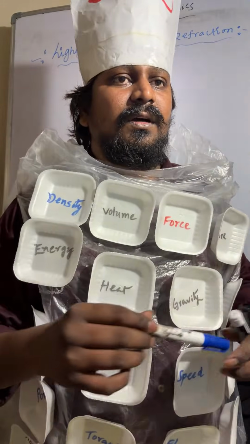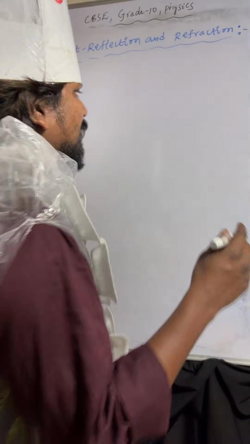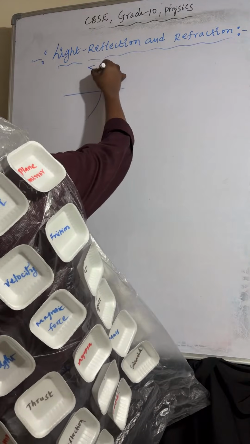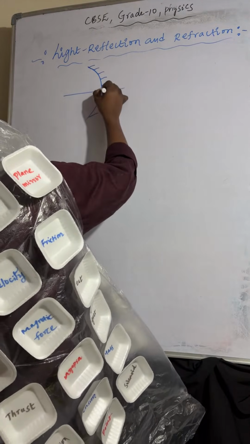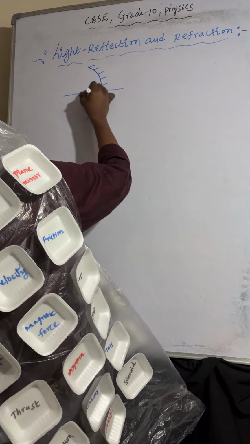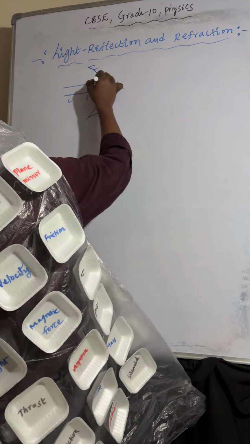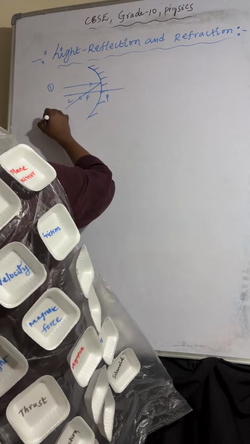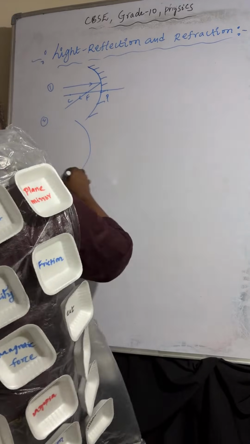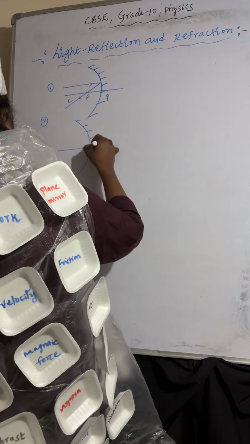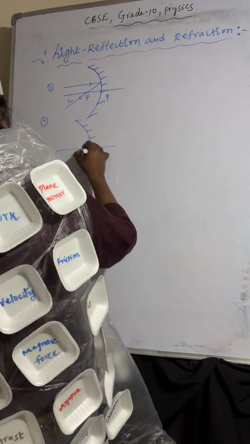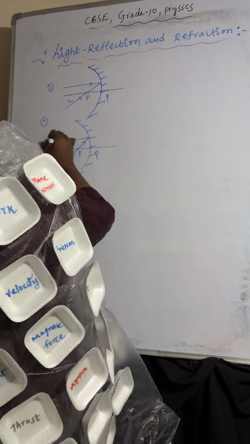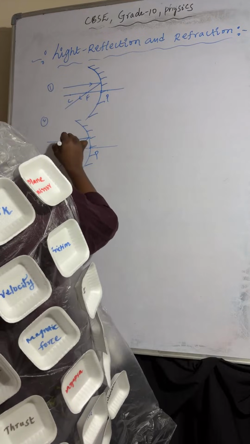Now, we can see the ray rules. Let's start discussing the ray rules. This is the pole, focus, center of curvature. Light ray is coming from infinity; after reflection it passes through focus. Point number 2: light ray is passing through focus; after reflection it moves towards infinity.